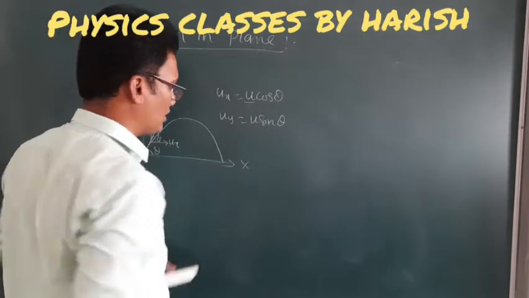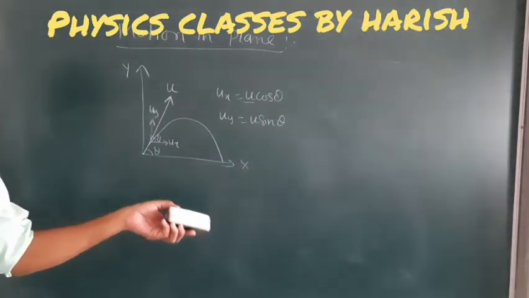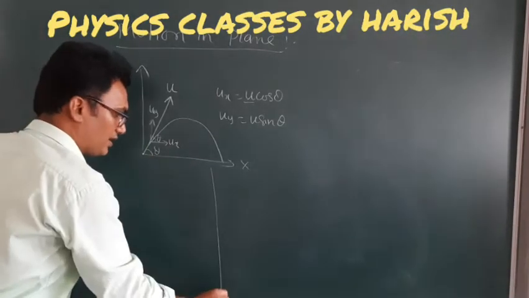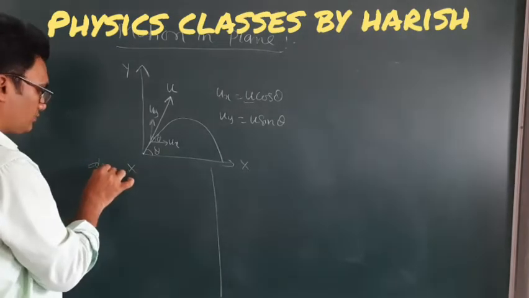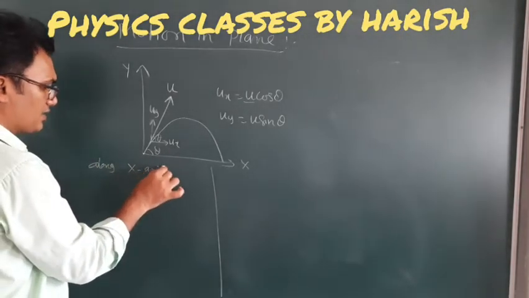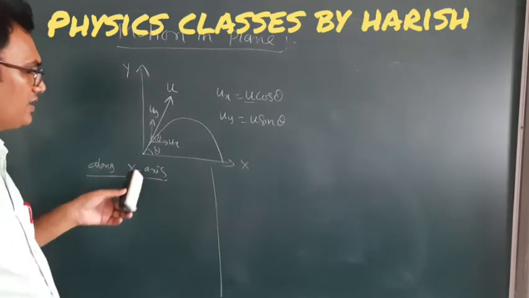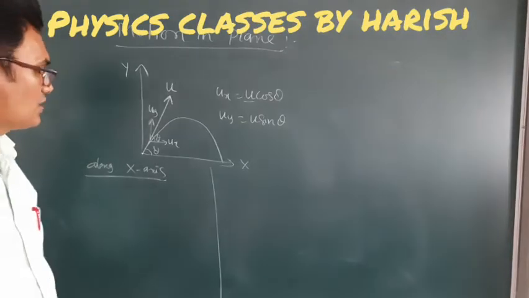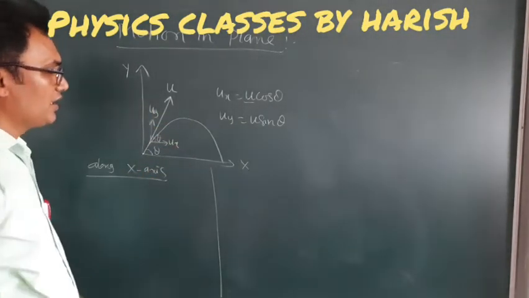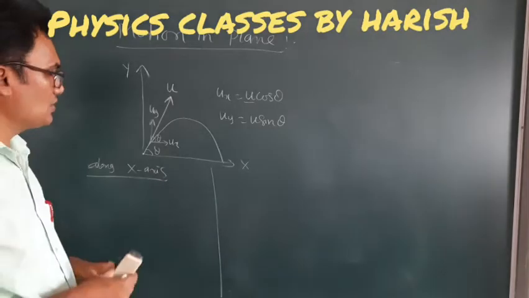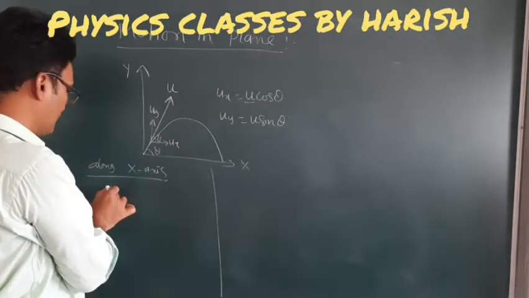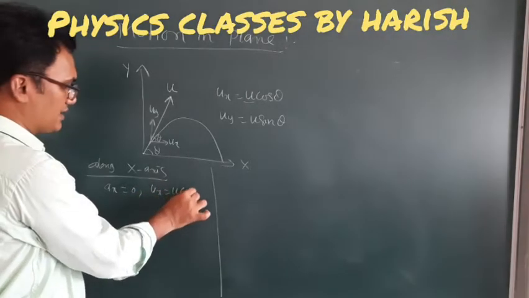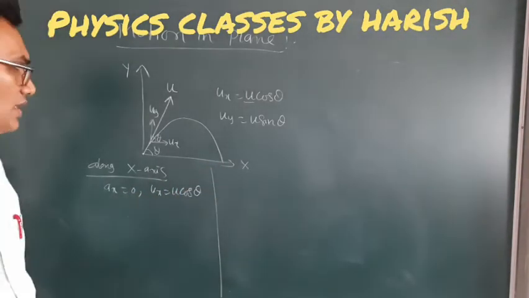In this case, we are going to study the motion of the object along two coordinate axes, along the x-axis and along the y-axis. First we will see along the x-axis. Along the x-axis, the acceleration due to gravity is 0. Why? Because initially it is projected into the plane with initial velocity u. So ax will be 0, and ux is equal to u cos theta.